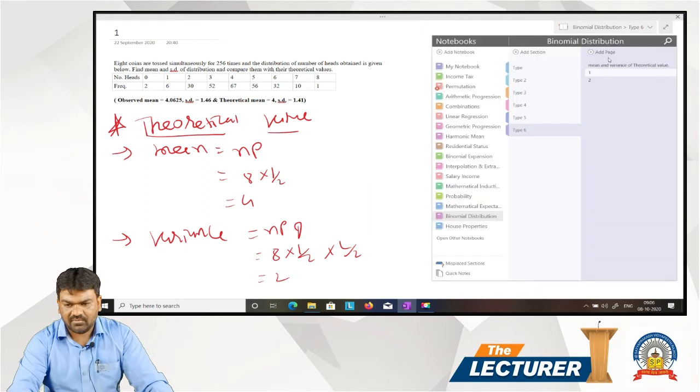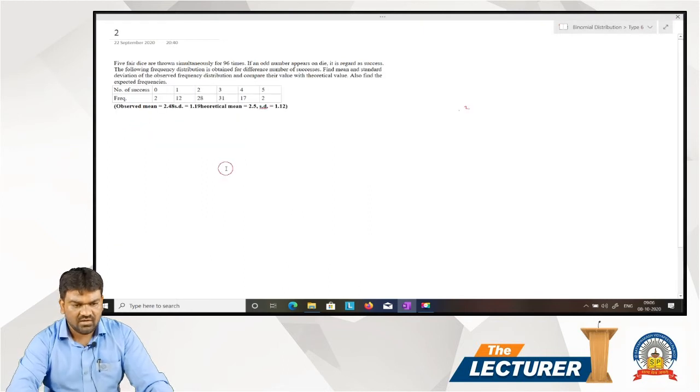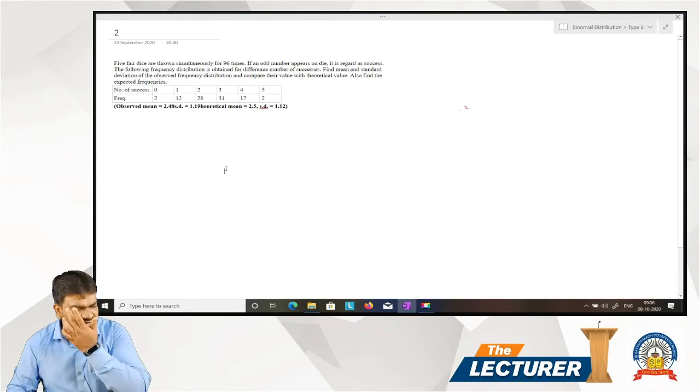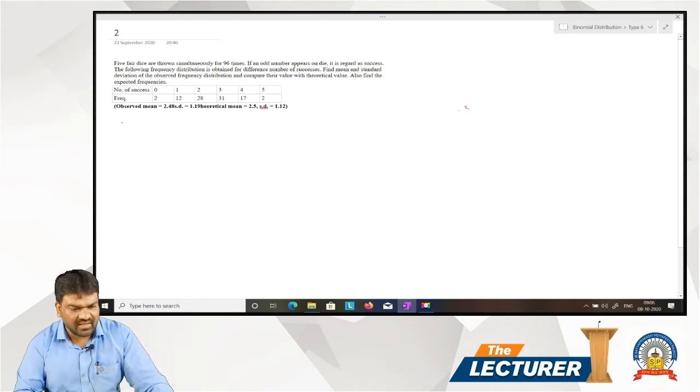Next, example number 2. 5 fair dice are thrown simultaneously. 5 fair, that is n is equal to 5. First, theoretical.